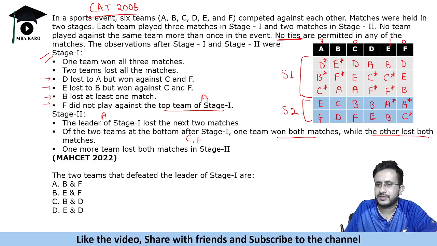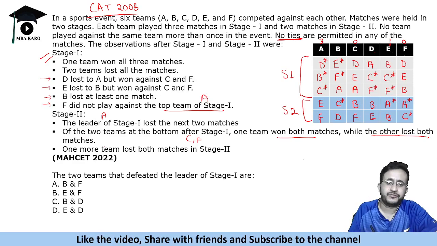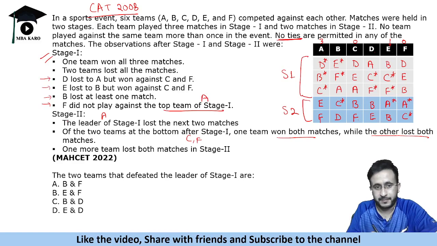So C will lose against B and F. So I have put F here, and C will lose against B. So B will win this match. Okay. Next thing is saying that one more team lost both matches in stage 2. Okay, one more team apart from these two. So one team is C, which lost both.